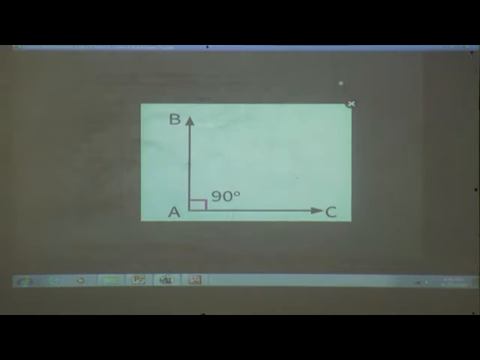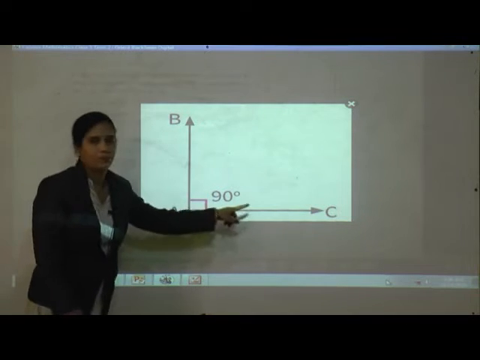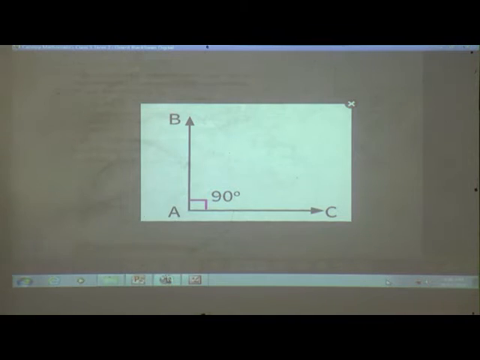See here, when two lines intersect and make a right angle, they are said to be perpendicular to each other. That means AB is perpendicular to AC. Okay.